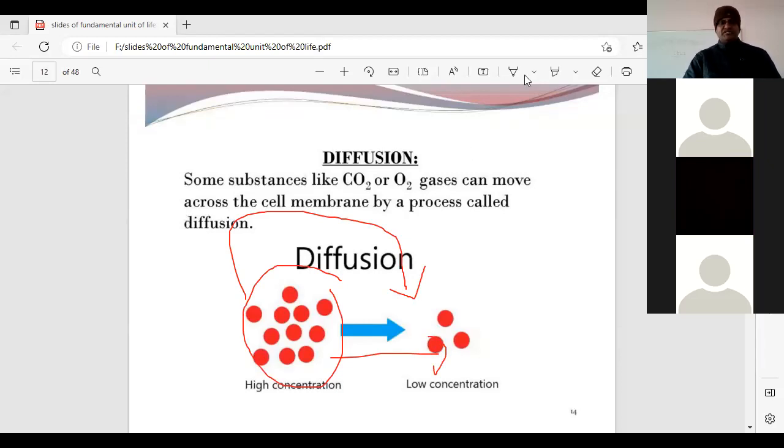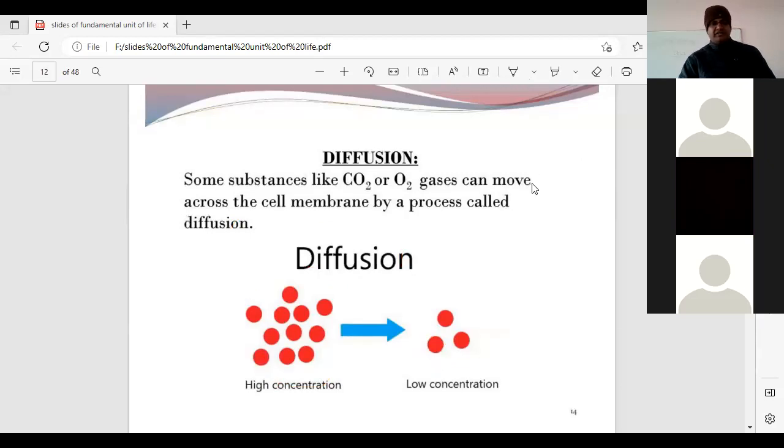Now, students, I would like to link this chapter with your previous chapter, matter in our surroundings. Can you demonstrate an activity to show how diffusion of gases is possible?